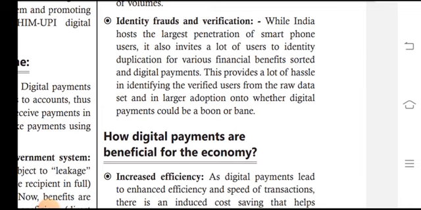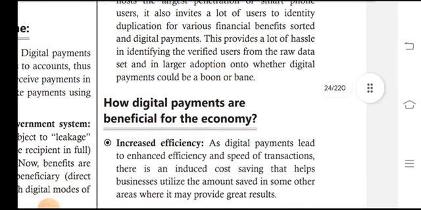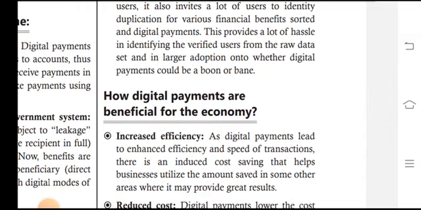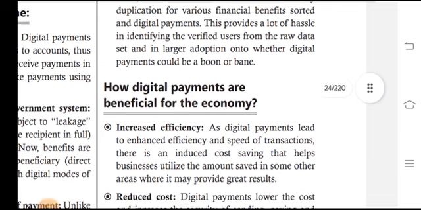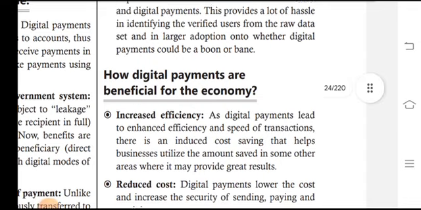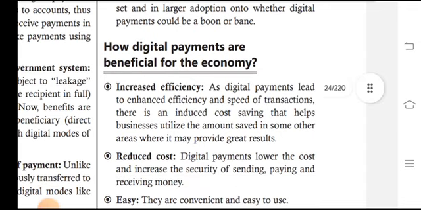While India hosts the largest penetration of smartphone users, it has also invited a lot of users to create duplicate identities for various financial benefits offered through digital payment. This creates a lot of hassle in identifying verified users from the raw data set, and in larger adoption, whether digital payment could be a boon or bane.